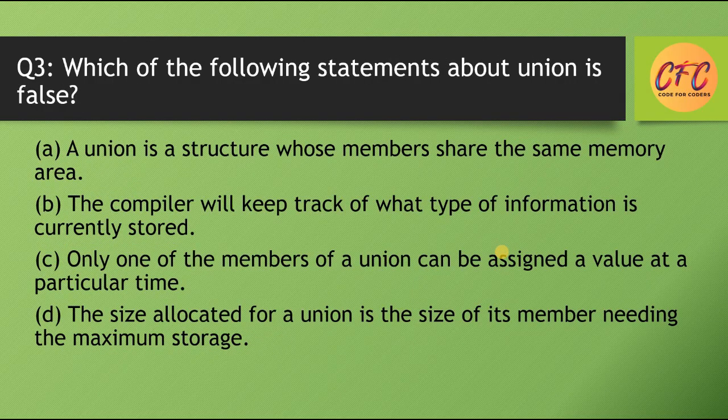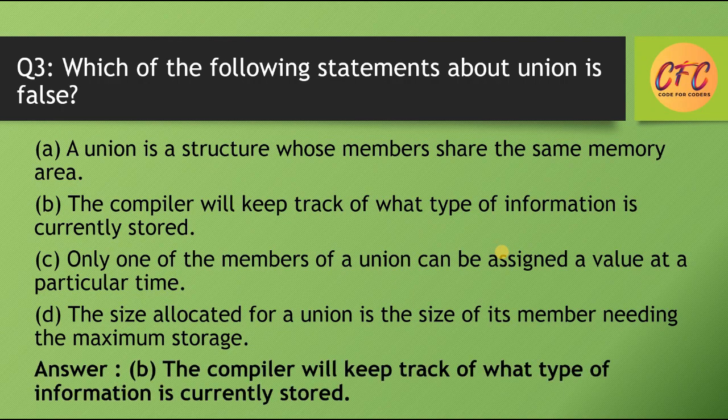Question number 3. Which of the following statements about union is false? Options are: a union is a structure whose members share the same memory area; the compiler will keep track of what type of information is currently stored; only one of the members of a union can be assigned a value at a particular time; the size allocated for a union is the size of its member needing the maximum storage. So the correct answer is option B, the compiler will keep track of what type of information is currently stored.